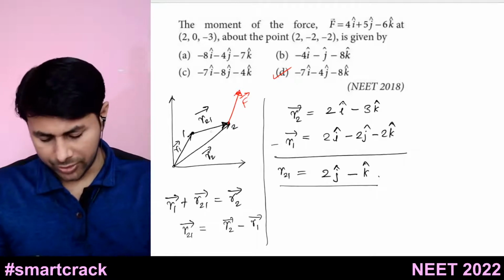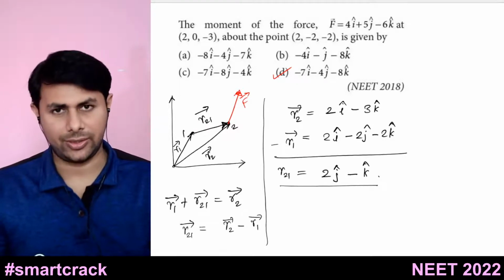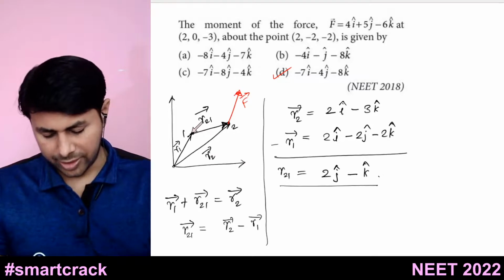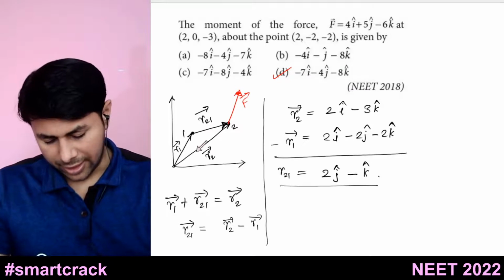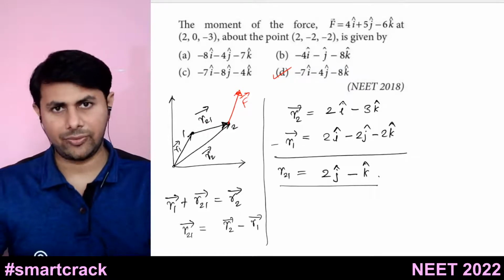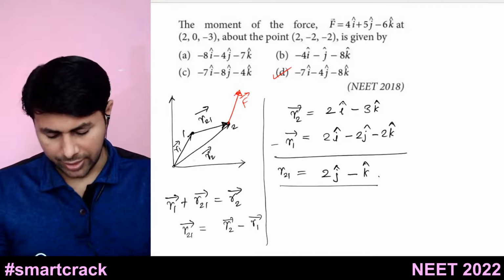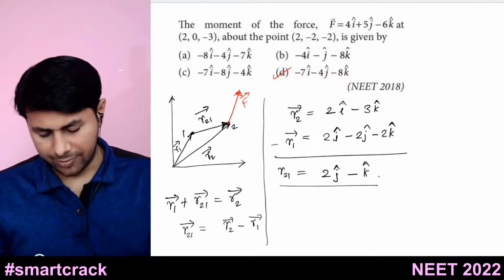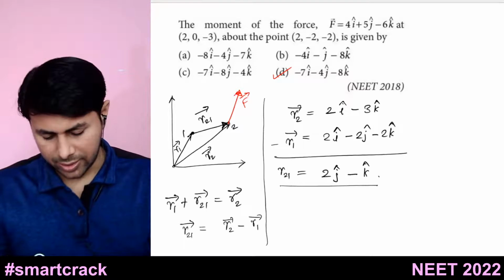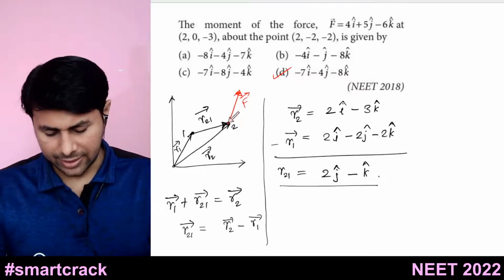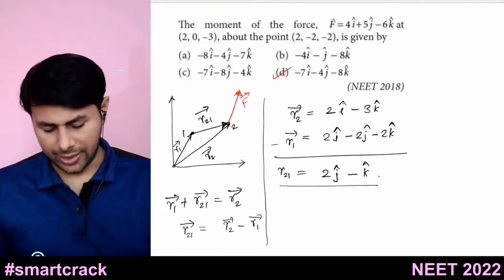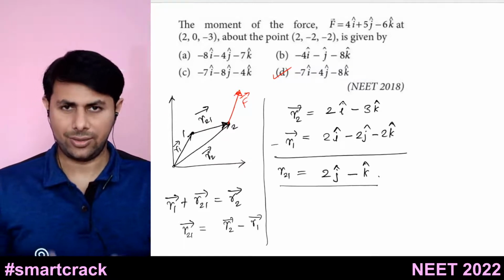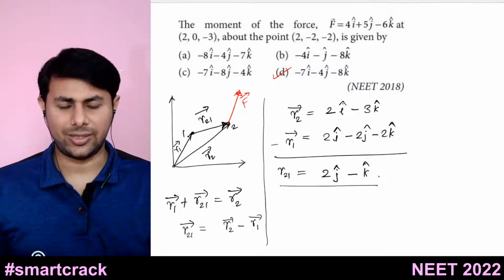So you need not take position vector with respect to origin. What you have to do is take its position vector with respect to this point. So the position vector with respect to this point will be r2 bar minus r1 bar. Once you do that, you found r21 bar. Now the torque of this force which is acting at this point about this point will be this position vector multiplied by f bar, r21 bar cross f bar. All right, so that is the trick.